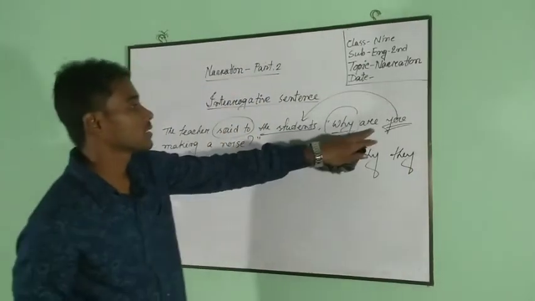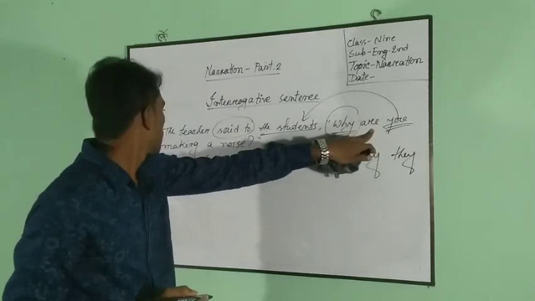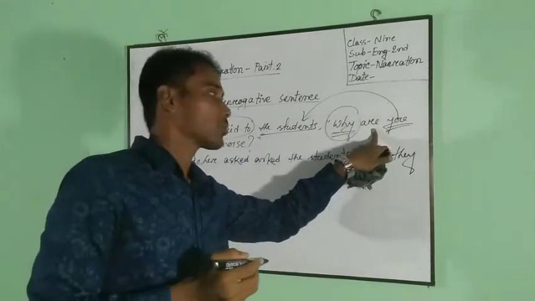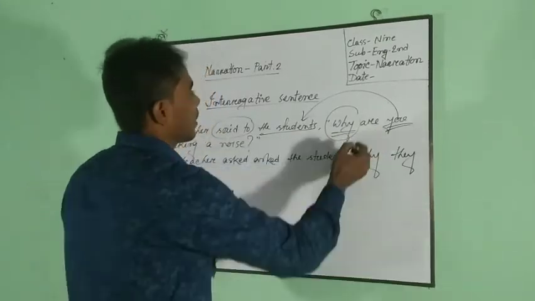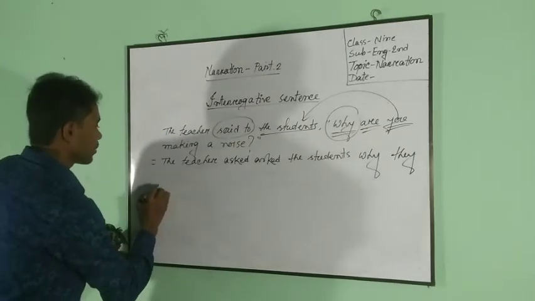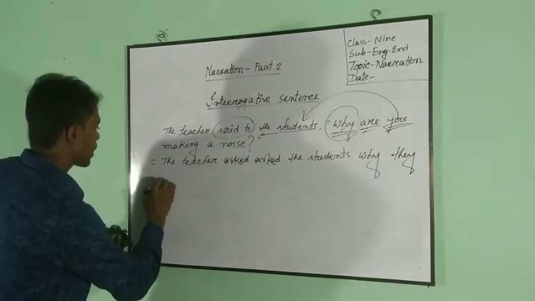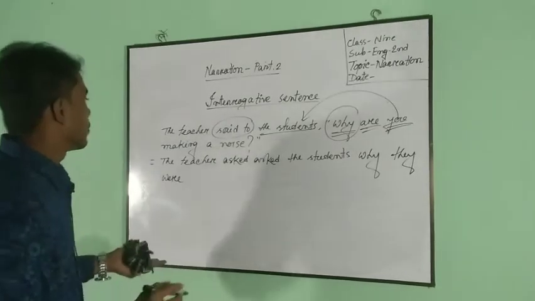After that we have to change the verb of the reported speech. This is an example of present continuous tense, so we have to change this sentence into past continuous tense. Instead of are, we have to write was or were. They, third person plural, so we have to write here were making a noise.